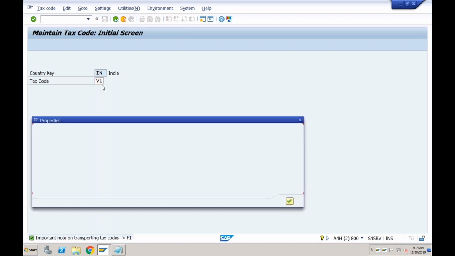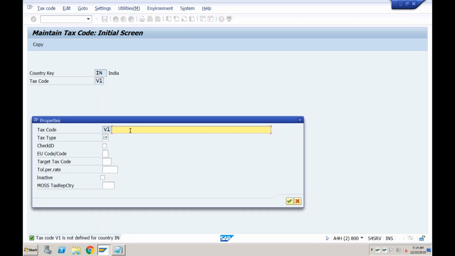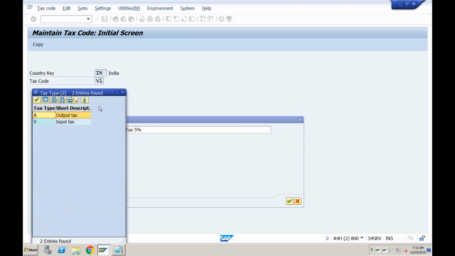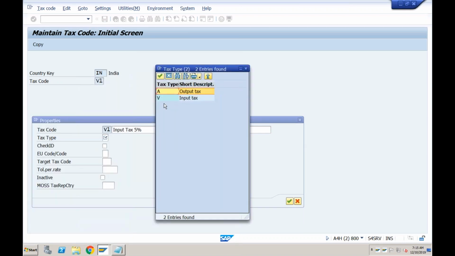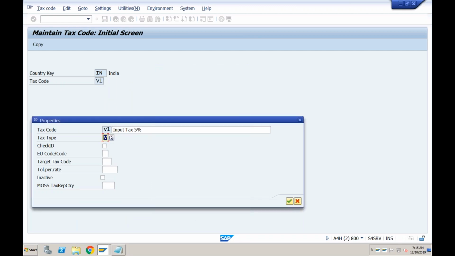So V1, just press enter. It will ask you the description. So I'll say this is the input tax code. Input means the one which we are going to use in AP transactions. The one which we are going to use when we are inputting any services, whenever we are buying any services or goods. Okay, input tax 5%. This tax type also would be input. Whenever you are creating the tax code, system will always ask you that you are going to use this tax code in AP or AR. So if it is AP, then V. If it is AR, then A. Okay, so V. All other fields are not relevant, just press enter.